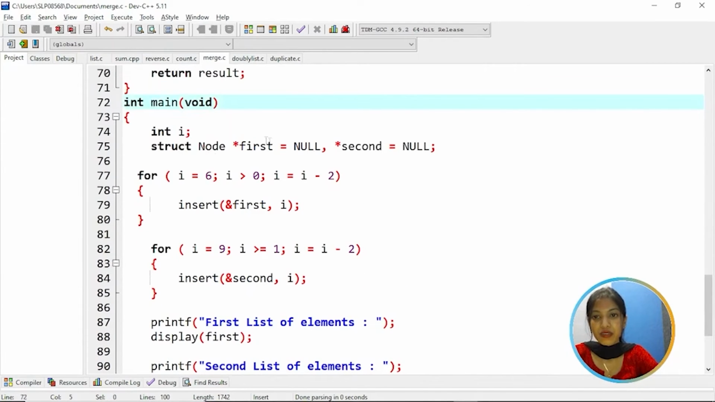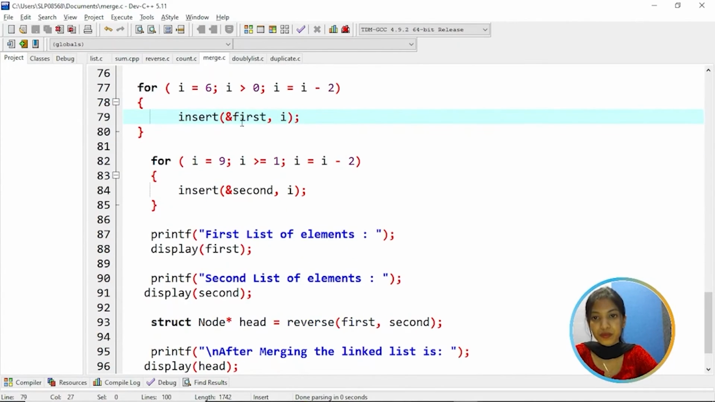And then coming to the main function, here we have the first set of linked list, that is first, assigned to null, and the second set is also assigned to null. So for i is equal to 6, i greater than 0, i is equal to i minus 2. That means it's going to insert the even numbers from 6 down to 2. Calling insert to insert the elements, passing first, that means this is the first set of linked list. And this is the second set of linked list where i is equal to 9, i greater or equal to 1, then i is equal to i minus 2. That means from 9 to 1, it's going to insert the odd numbers.